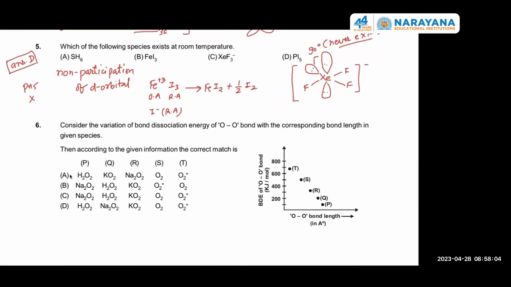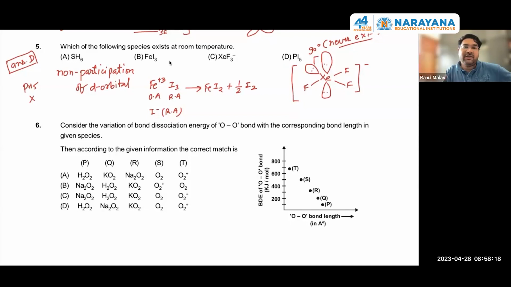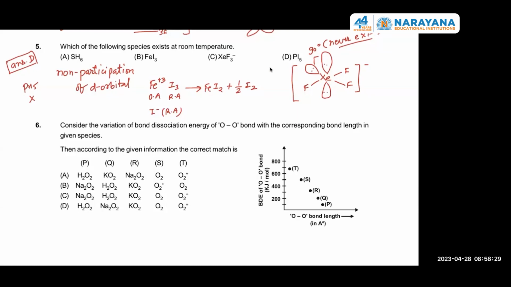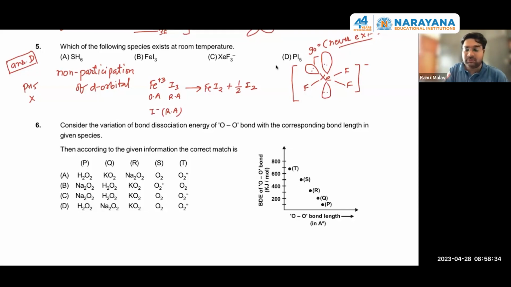Sir, according to NCERT, PI5 is not mentioned in NCERT. Only F, Br and Cl are mentioned for pentahalides of phosphorus. PI5 can exist at room temperature, maybe in the solid state. Yes, the solid converts into something else, but it is actually PI5. It can exist. NCERT is not mentioning it. I will check it. Somewhere it will be mentioned that PI5 can exist.